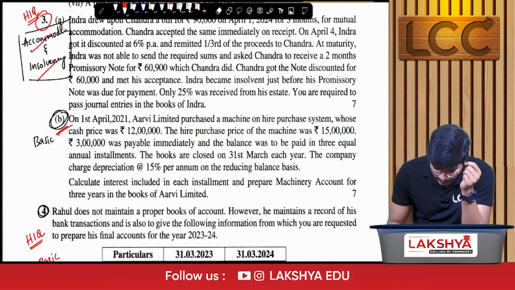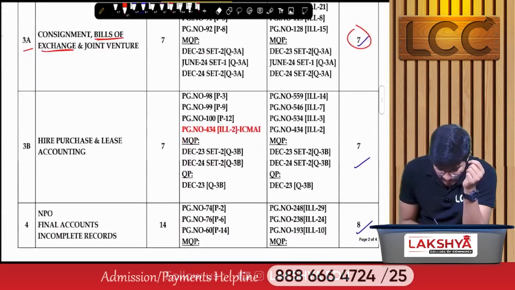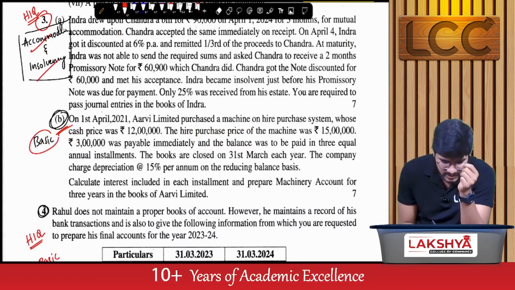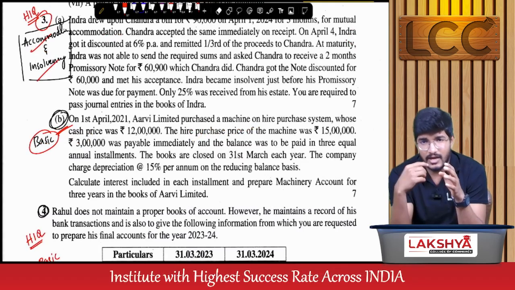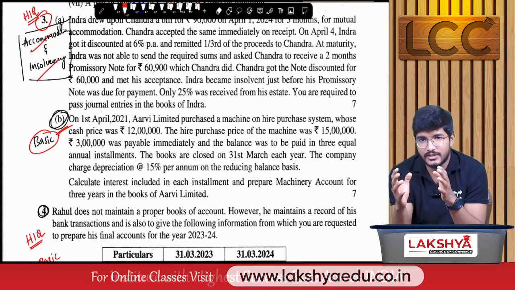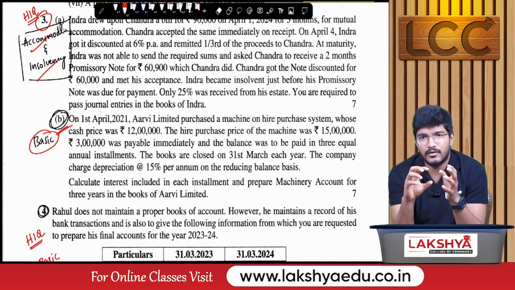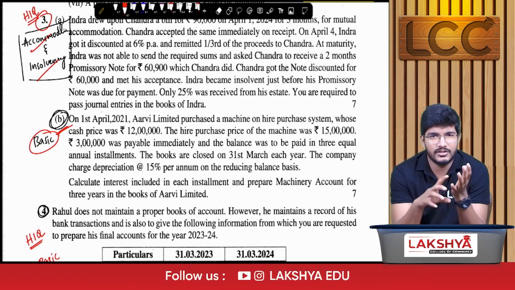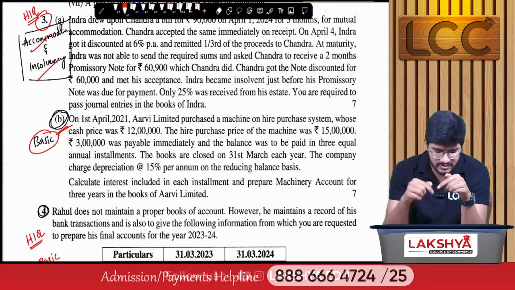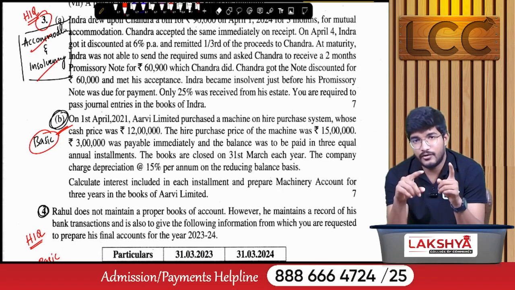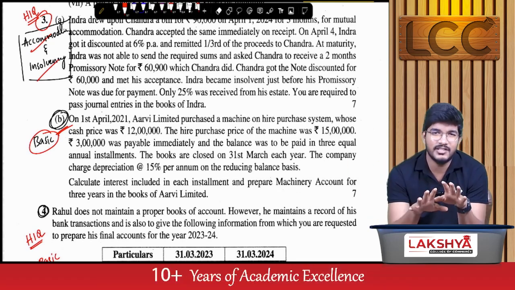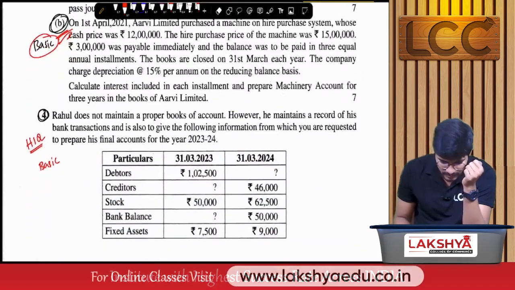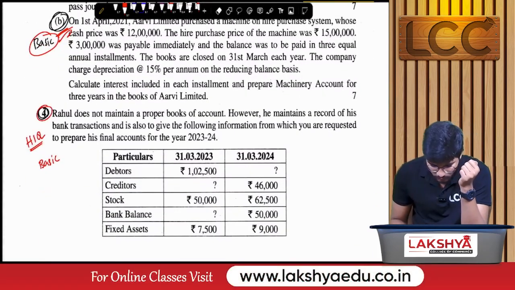Next, 3B. In 3B they have given hire purchase. So here is the hire purchase 3B question, and this is a very basic question. In the high impact questions, I tick marked questions which are of a next category, nothing but repossession, partial repossession, complete repossession. But this is a very basic question. If you prepare that high impact question, you can easily attempt this question as it is basic. So that is a basic question. Next, question number 4.